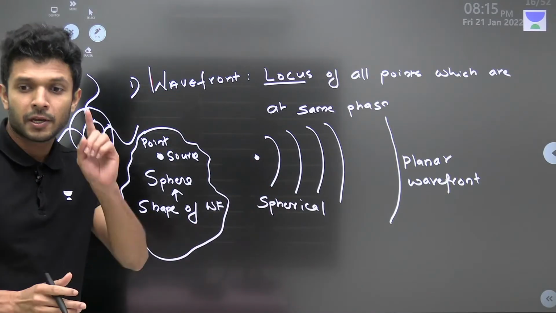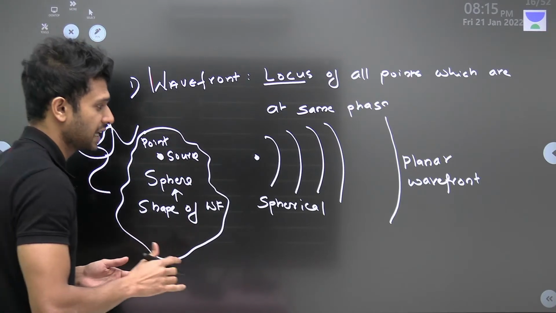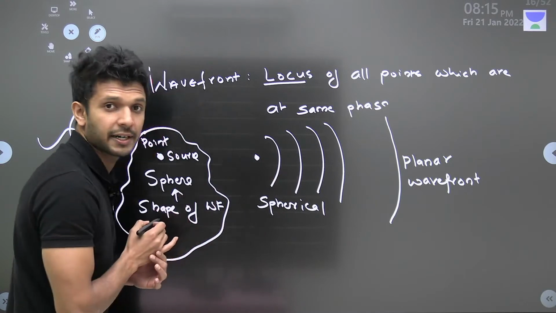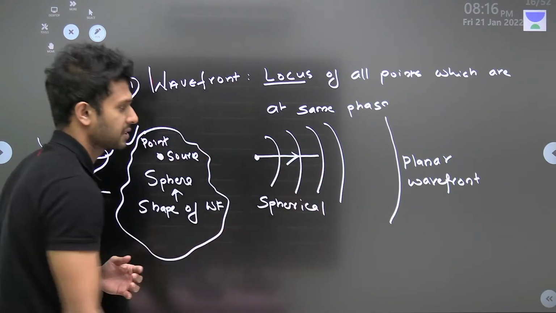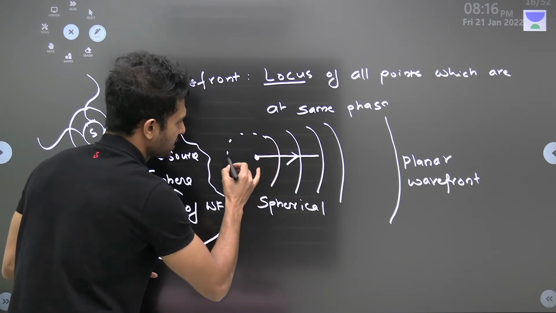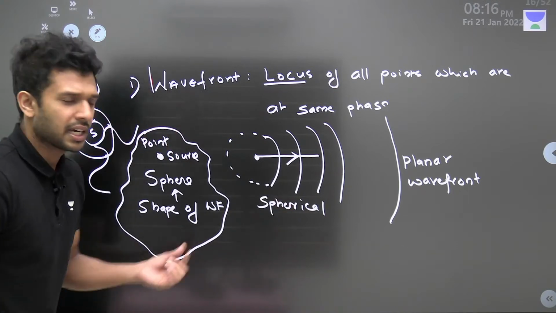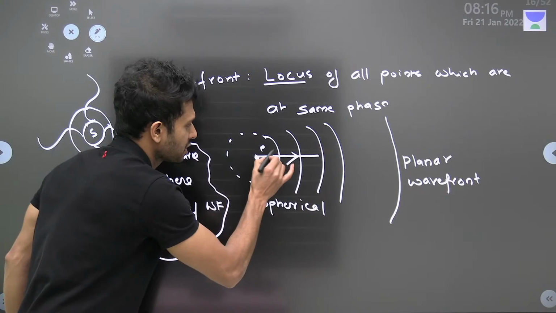Okay. Now, one more thing is being told here, which you all have to note down. See, this is the source of light. From the source of light, a ray of light will be emerging like this, isn't it? Now tell me, if you make this a complete sphere, the direction of the ray of light will be in the direction of the radius of the sphere.